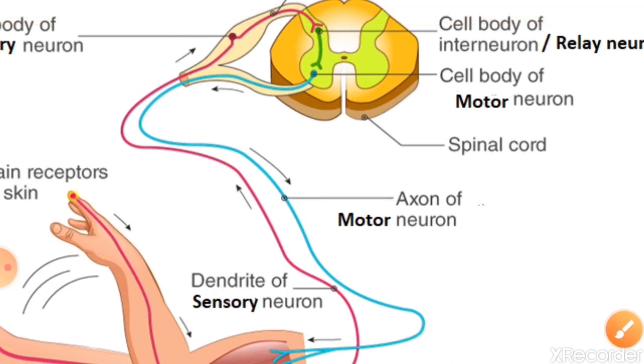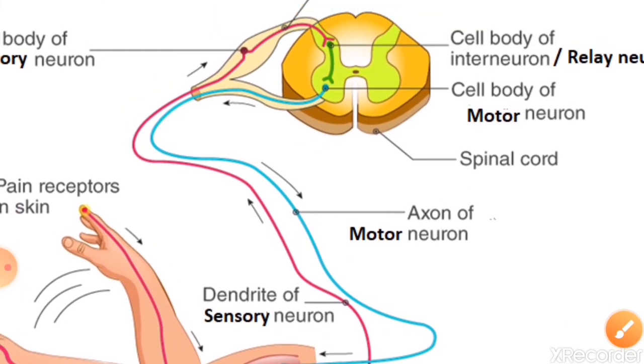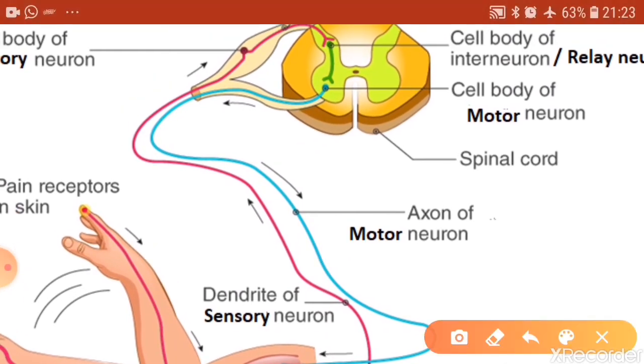Just have a look at the diagram over here. You see here that the axon terminal of the sensory neuron forms a synapse with the dendrite tip of the interneuron or the relay neuron, and the axon terminal of the relay neuron forms a synapse with the dendrite tip of the motor neuron.